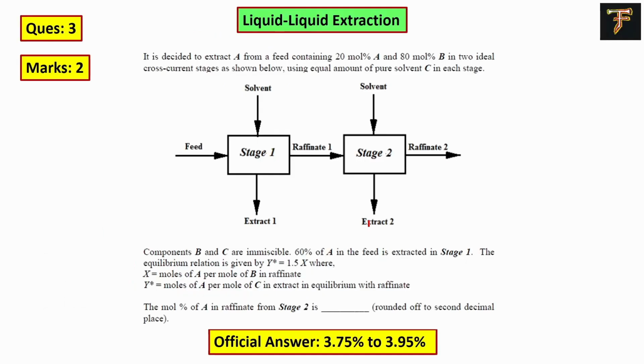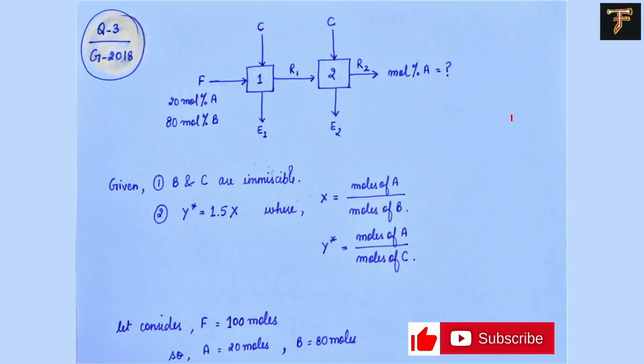Now moving forward to the next question. This question is related to liquid extraction. It's a little interesting question. What they have provided here is a feed F, which comes in contact with the pure solvent. Both have the same quantity and we have two stages, 1 and 2.